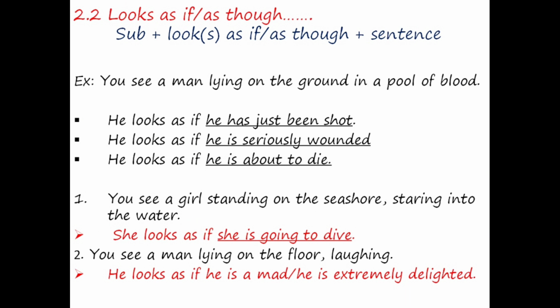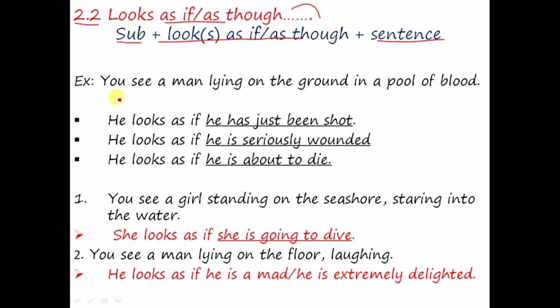So now let's solve some of the questions that are given in 2.2. Looks as if or looks as though. Dear friend, here we are expressing our judgment upon the people or the thing using look as if or look as though. And you know very well, if we are using as if or as though, we have to put a sentence or a clause. Therefore, our structure is going to be subject plus look or looks according to the subject, and then as if or as though, and a sentence: subject, verb, object.